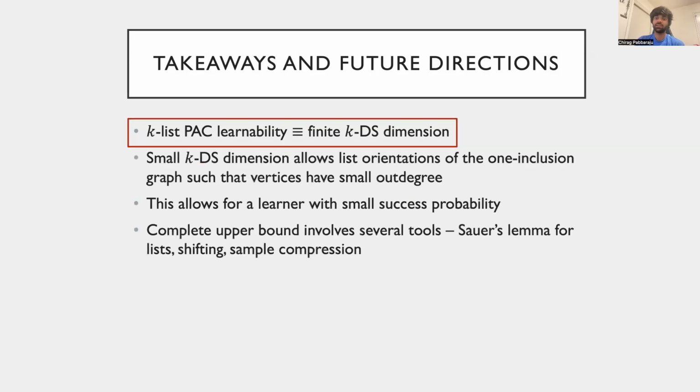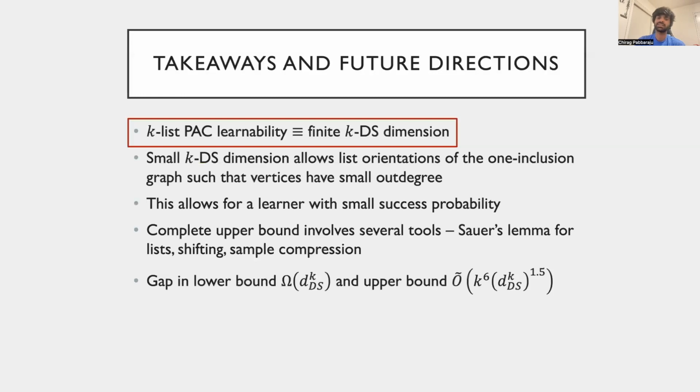In order to derive our final upper bound in the PAC learning model, we generalize the heavy machinery built by Brukhim et al., which involves shifting, sample compression, etc., as well as a few other tools like a list variant of Sauer's lemma. We also show that it is necessary for the KDS dimension to be finite for list learnability to be possible. As we can see though, there is a considerable gap in the lower bound and the upper bound. The KDS versus KDS to the 1.5 gap is a direct consequence of the same gap existing in Brukhim et al.'s result, and it would be interesting to close this gap even in the standard multi-class setting.